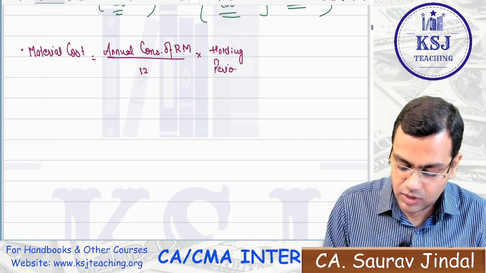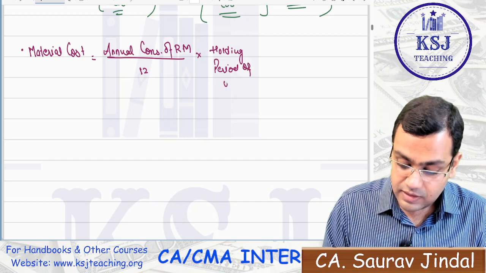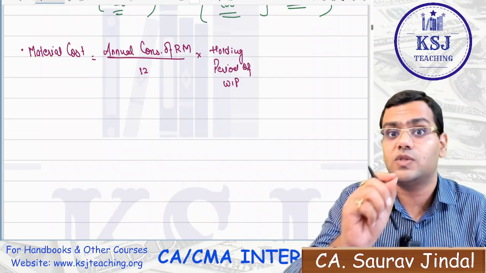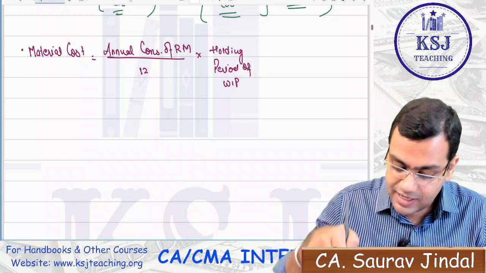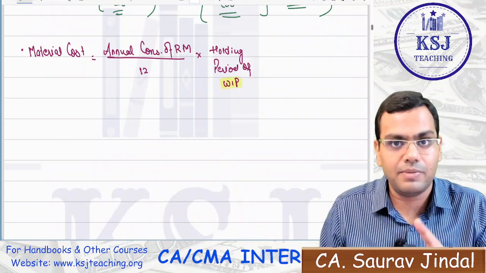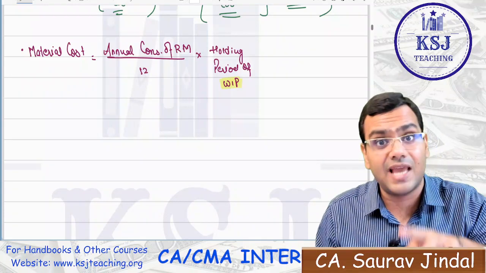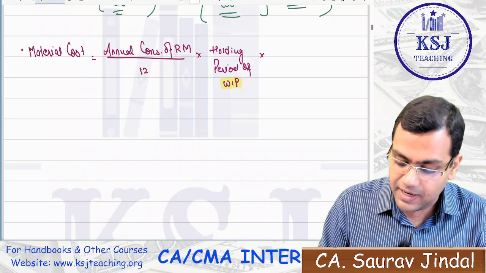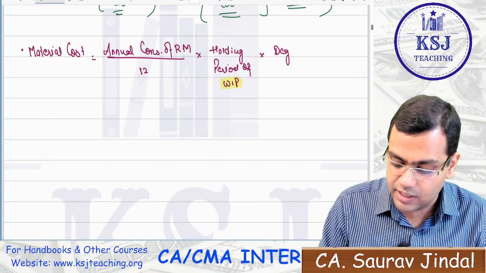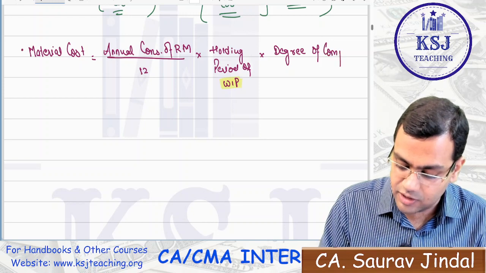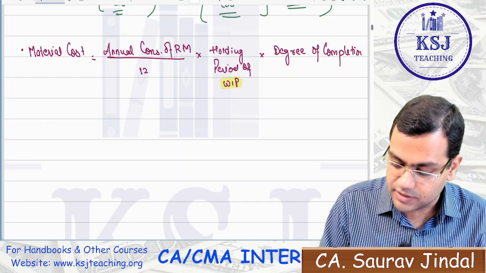Now, here you have to be very careful, do not confuse it with the holding period of raw material. Here we have to take the holding period of WIP, because the holding period of raw material and holding period of WIP can be different. So I'm highlighting it, right? Multiplied by the degree of completion.